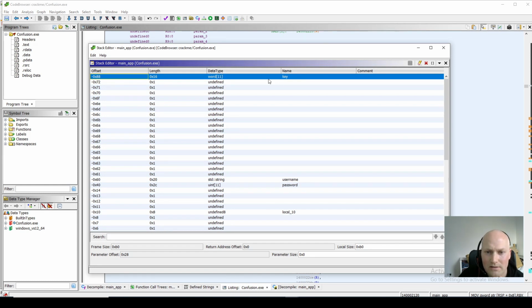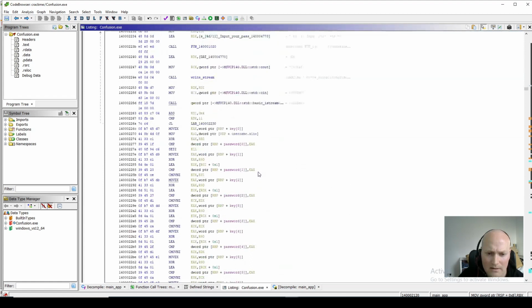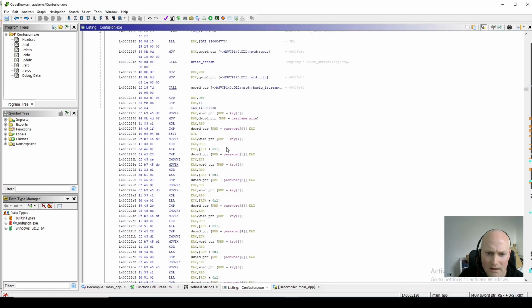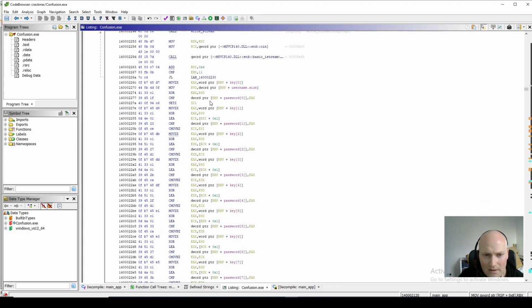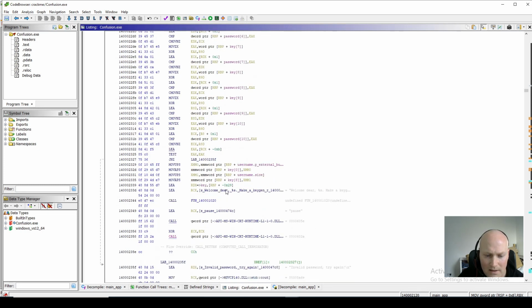So 11 words was the key, and that made it clearer to see how the key was being used in the code, which was actually clearer when we looked at the assembly, because we can see it's just checking each word in the key, XOR with the size, and checking if that equaled the password or not for that index. So key 0, password 0, key 1, password 1. It was quite simple once we got that.